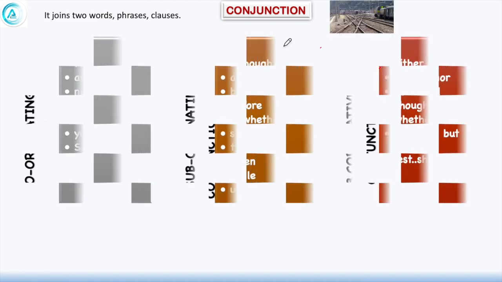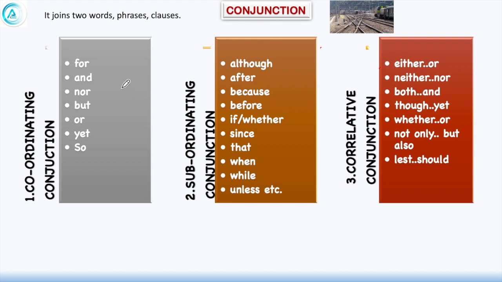Whereas if we look at conjunctions, then these words do not build any relationship, rather they join. They can join words also, phrases also, and clauses also. So conjunctions are of three types: coordinating, subordinating, and correlative. Coordinating conjunction joins the words, phrases, or clauses which are of equal rank. Subordinating conjunction joins one main clause with another subordinate clause, and correlative conjunction joins the two clauses which are of equal rank. But these conjunctions are used in pairs.